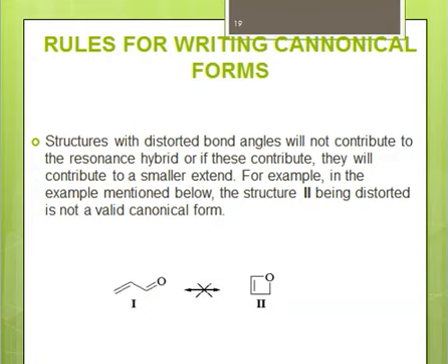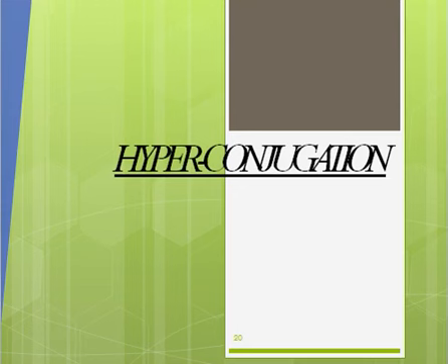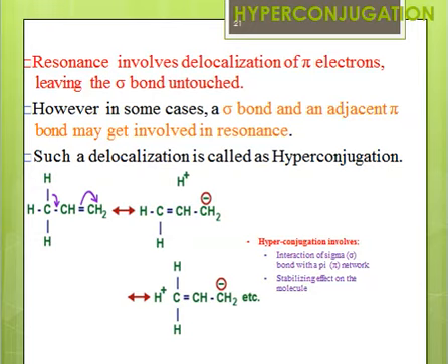Right, so that's all about resonance. In resonance, we saw that resonance is a way to represent a structure that cannot be represented by a single structure. Whenever we have a conjugated system, we cannot have one structure that explains all the properties. So in short, whenever a system is conjugated, it will show resonance, right? We also saw different rules for writing canonical forms. Now we'll discuss another concept, that is hyperconjugation.